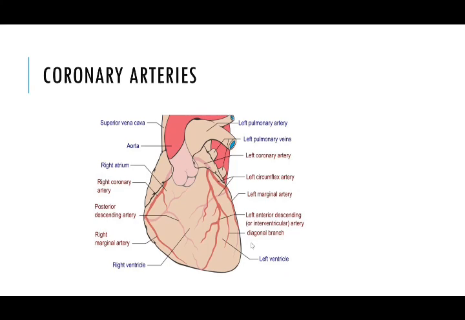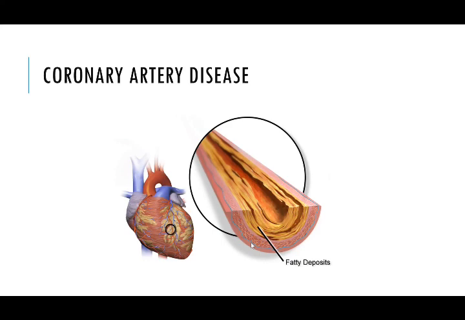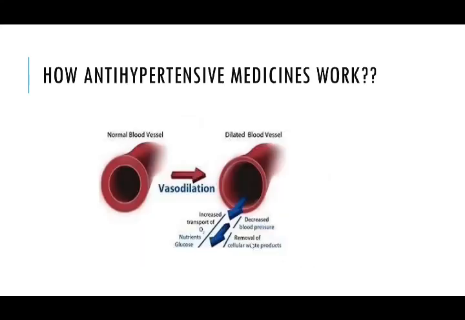So what happens if hypertension is left uncontrolled? There will be a mismatch in blood supply to the heart. That is, the required blood will not reach the heart muscles and the area of the heart receiving less blood flow will gradually start to die. This can result in a heart attack and also heart failure. Here we can see the coronary artery cross section which has become thickened because of fatty deposition.